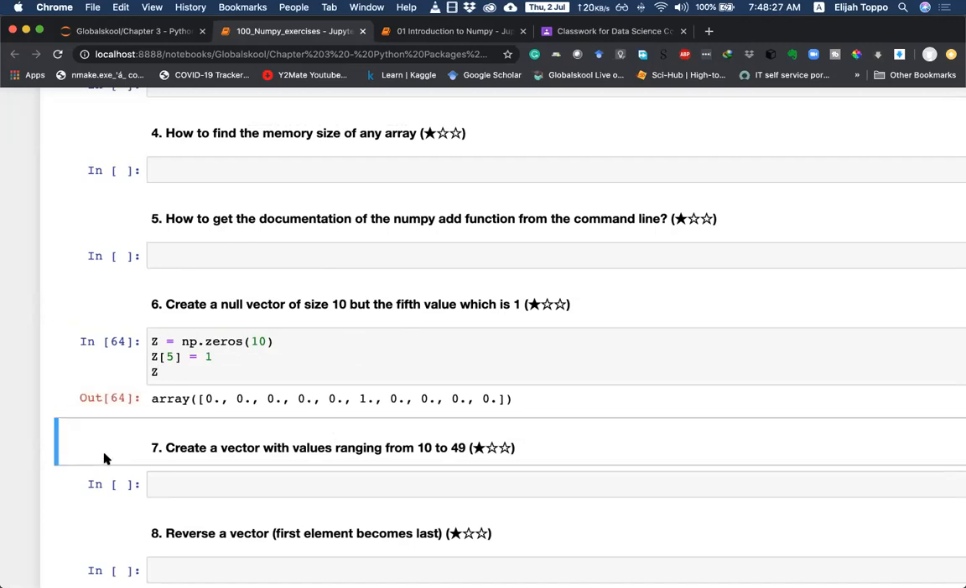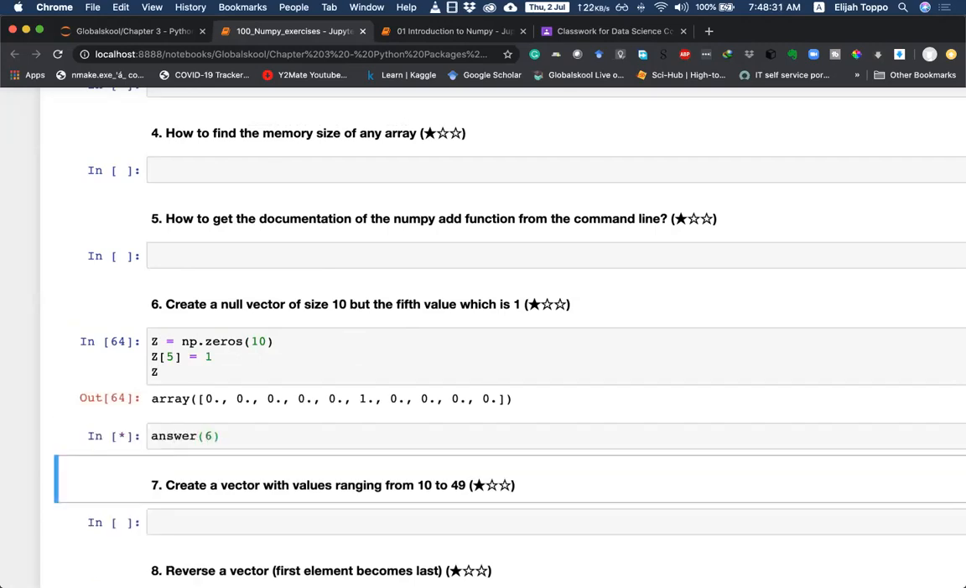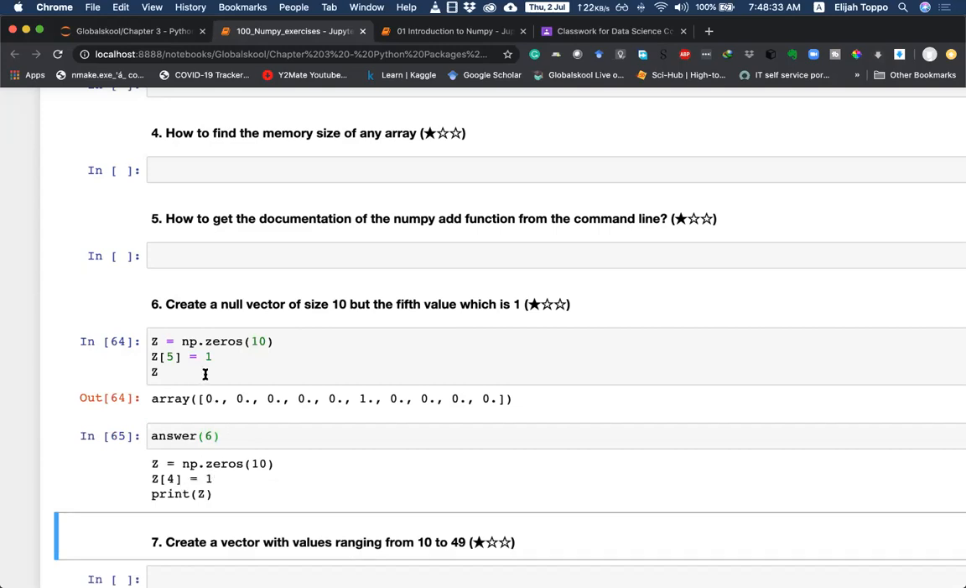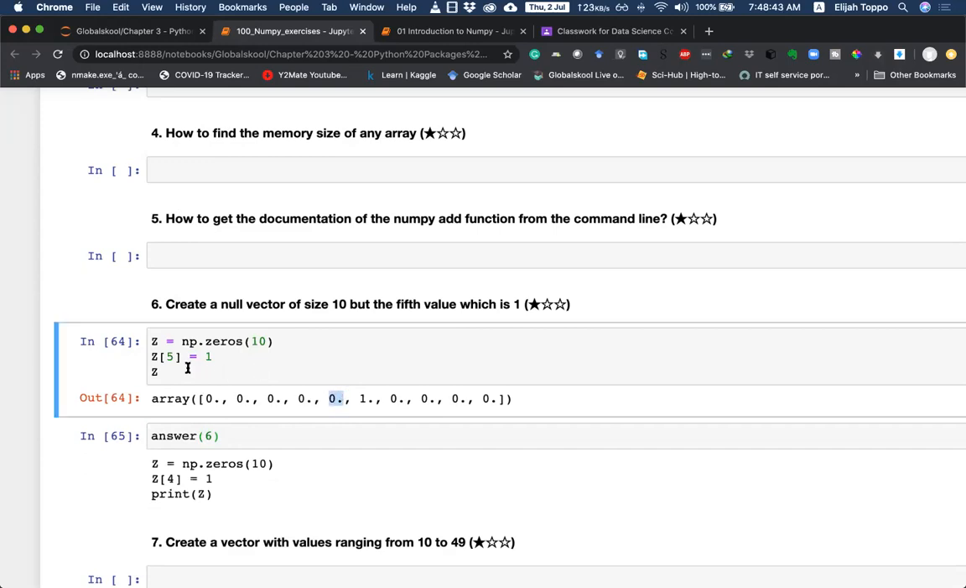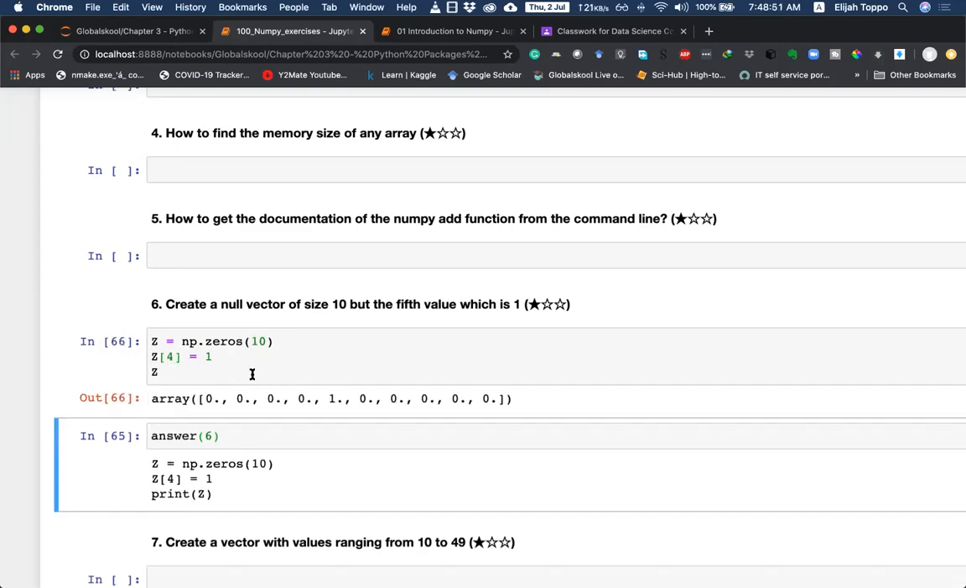If I want to verify if this is the answer, I can verify by answer 6. And you can see, okay, they have done something similar, but the fifth value would be with index 4: 0, 1, 2, 3, 4. Probably how we understand questions is it. So yeah, doing it this way helps me to get the answer.